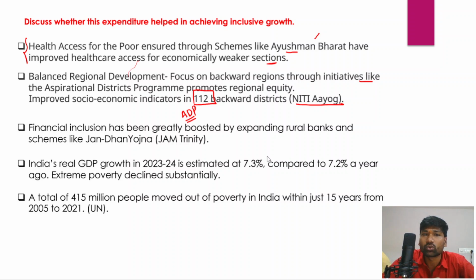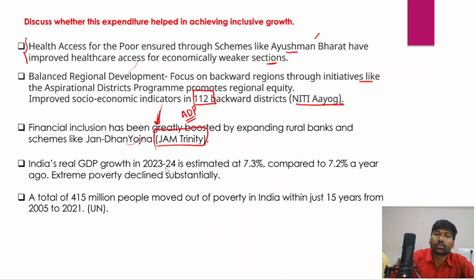And in fact, financial inclusion has been greatly boosted by expanding rural banks and schemes like Jan Dhan Yojana or JAM Trinity, because the JAM Trinity played a very important role in weeding out the exclusion errors and also the fake beneficiaries, and whoever is the genuine beneficiary has been getting the benefits of various welfare programs through direct benefit transfer, because the Jan Dhan Aadhaar Mobile Trinity has made direct benefit transfer much more efficient and effective as well.